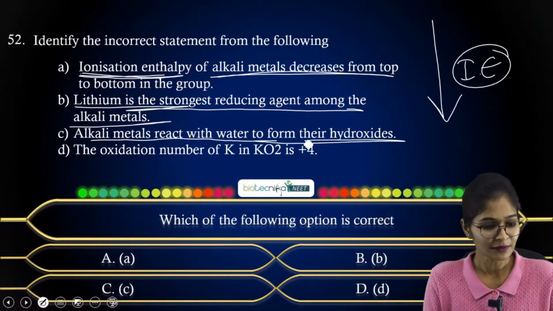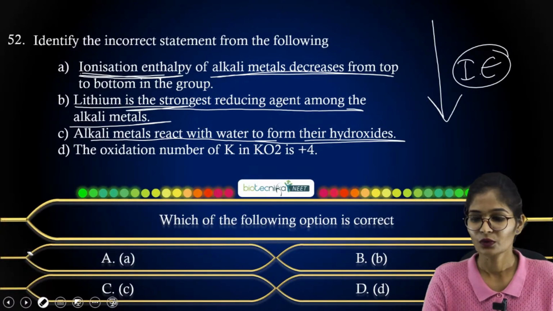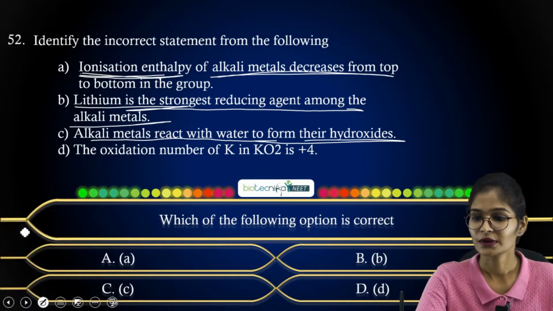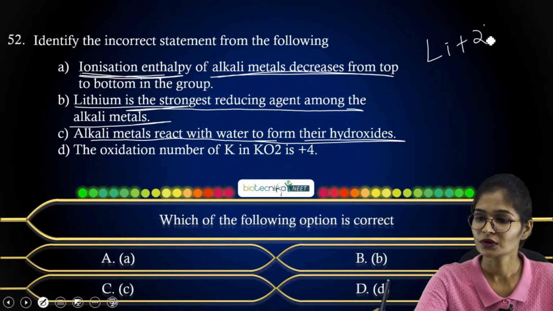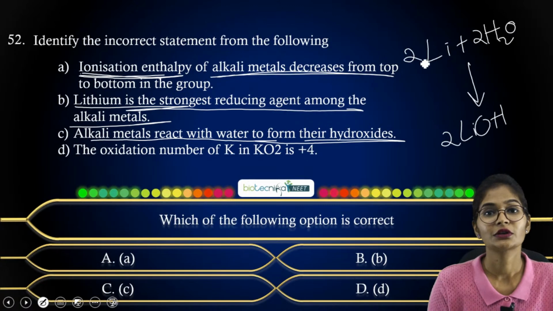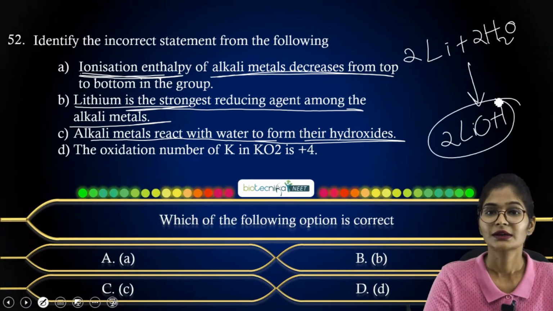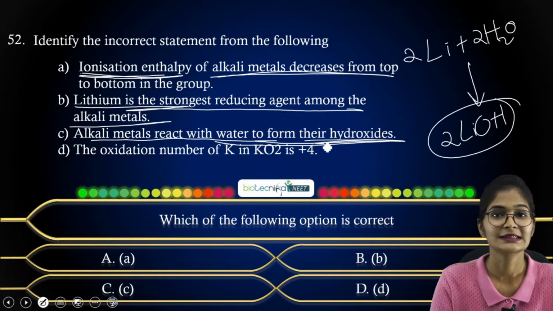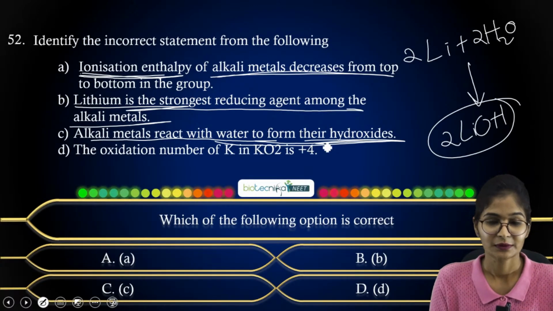In general, we know that alkali metals like lithium and sodium, when treated with water, will give you their hydroxide. Yes, this statement is also correct.